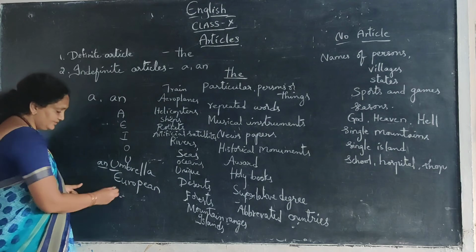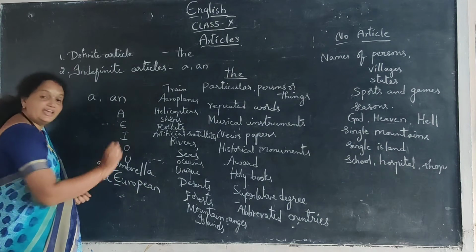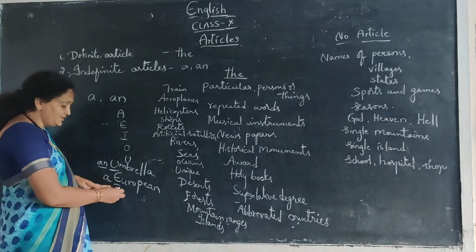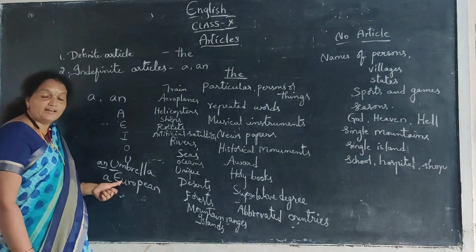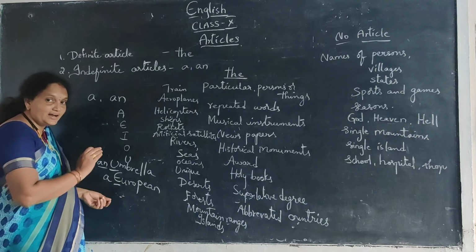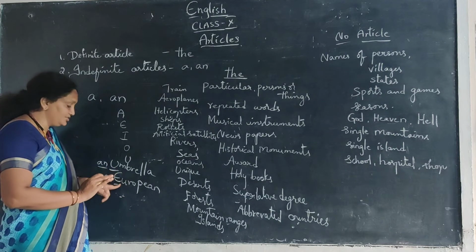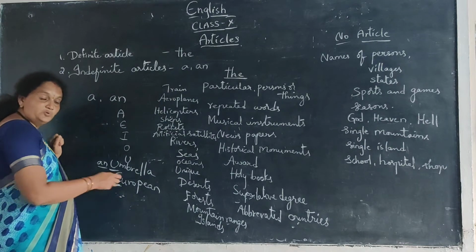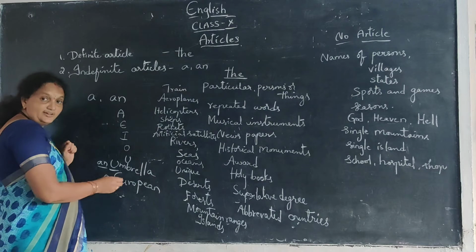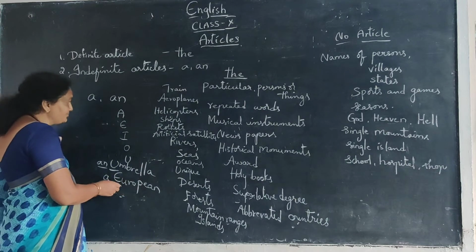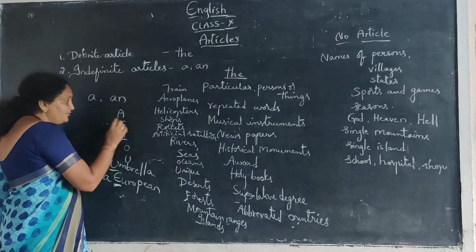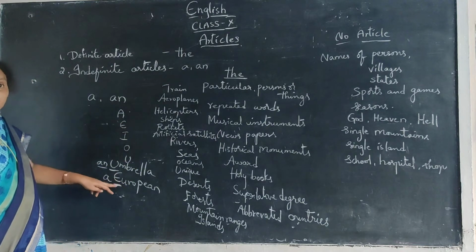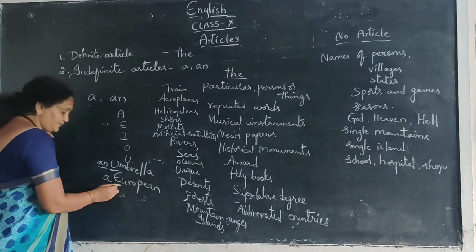European. But here we have to use a, because the letter E gives here the pronunciation of U. That's not the vowel E. The pronunciation here is U. So we say consonant pronunciation means a, vowel pronunciation means an. So we have to see the pronunciation.